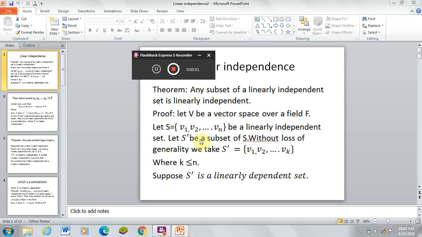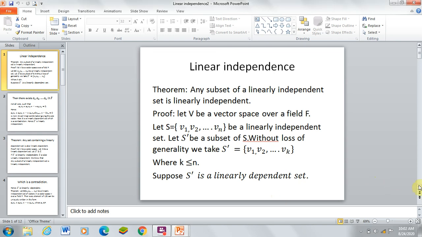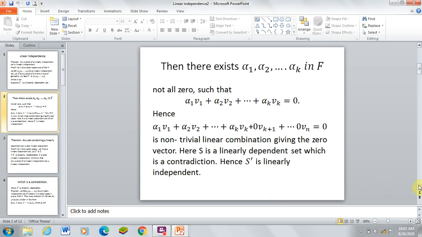Suppose S' is a linearly dependent set, then there exist alpha 1 to alpha k in F, not all 0, such that alpha 1 v1 plus alpha 2 v2 plus ... plus alpha k vk equals 0. Here S' is a linearly dependent set, so the scalars are not all 0.